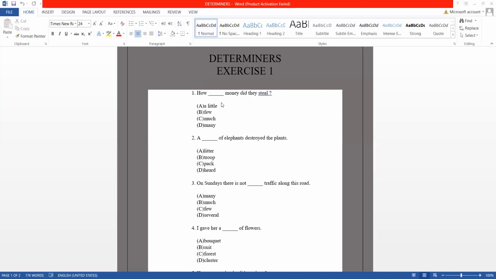Going with the first one, I'm not going to tell you about different rules here. Today we will discuss them one by one, and I will tell you why we have applied whatever answer fits in. So, how dash money did they steal? If you look at the first option, this, and fit it in, how a little money did they steal? Many students may be thinking that ma'am, this doesn't suit well.